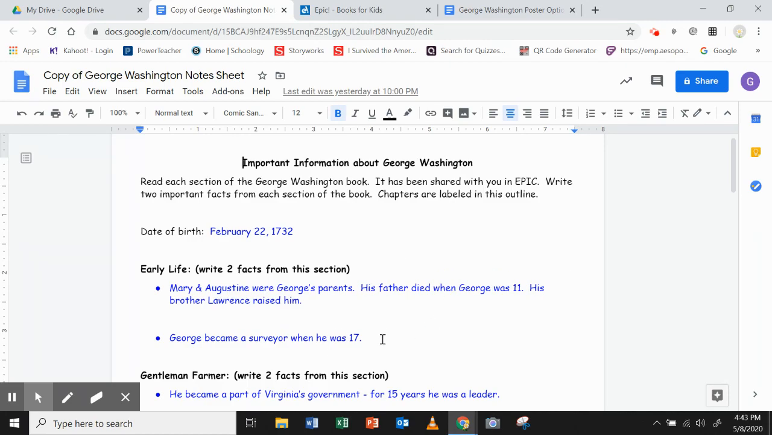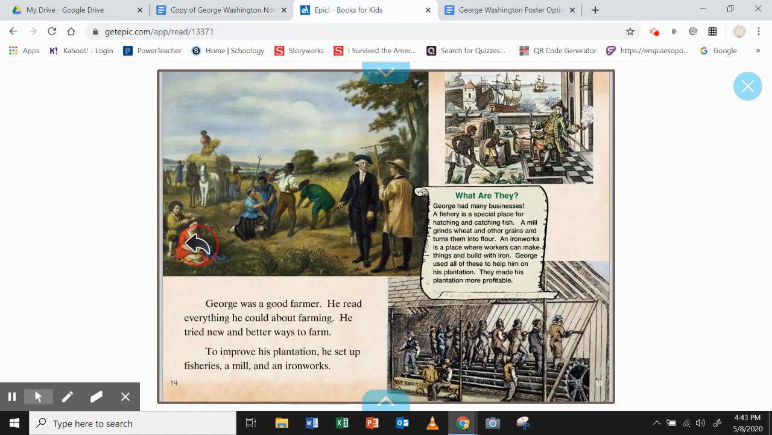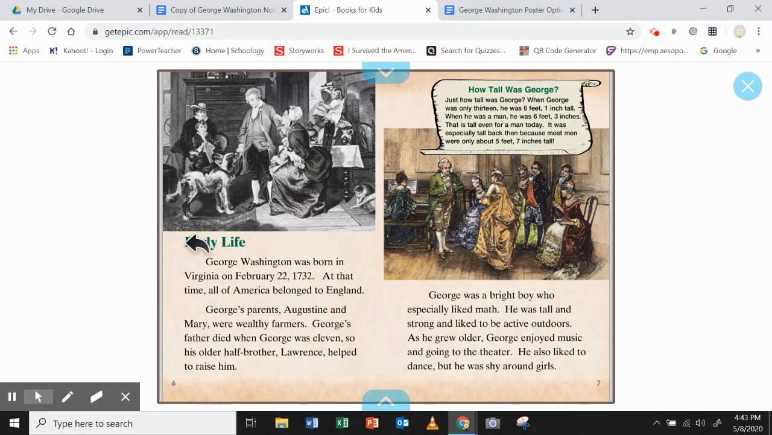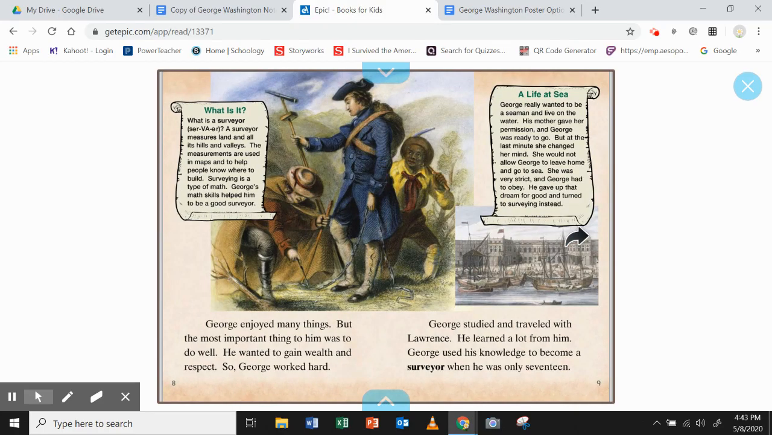I know that I could add on to that a little bit more than what I have here. So I went back into the epic story, to the early life chapter, and I'm going to find the part where it talks about how he was a surveyor. When I skim and scan these two pages, I don't see it. So I'm going to go to the next page. And lo and behold, it's right here. It says, George used his knowledge to become a surveyor when he was only 17.